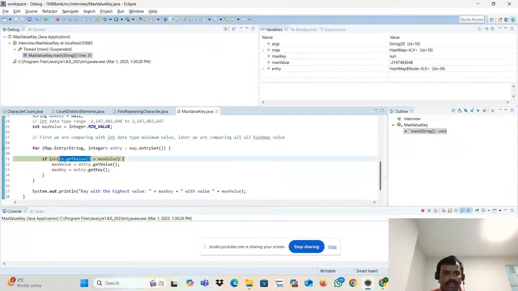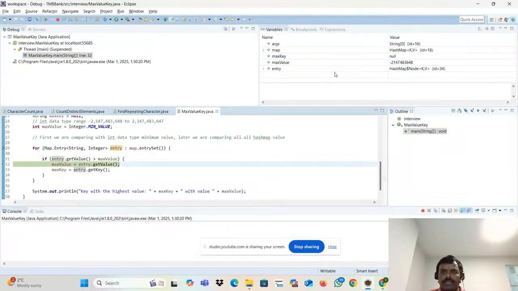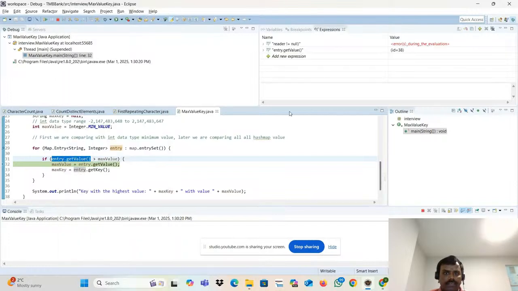What is this actually? entry.getValue(). Let me go inside. It is just getting this particular value. If you want to see it, just right click and watch it.